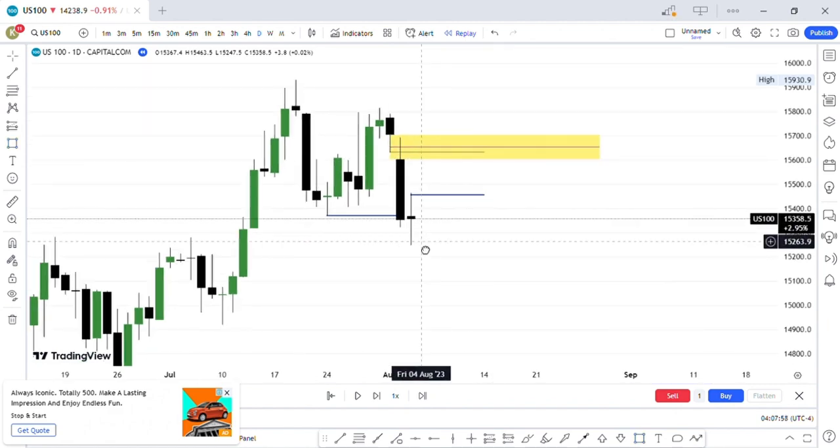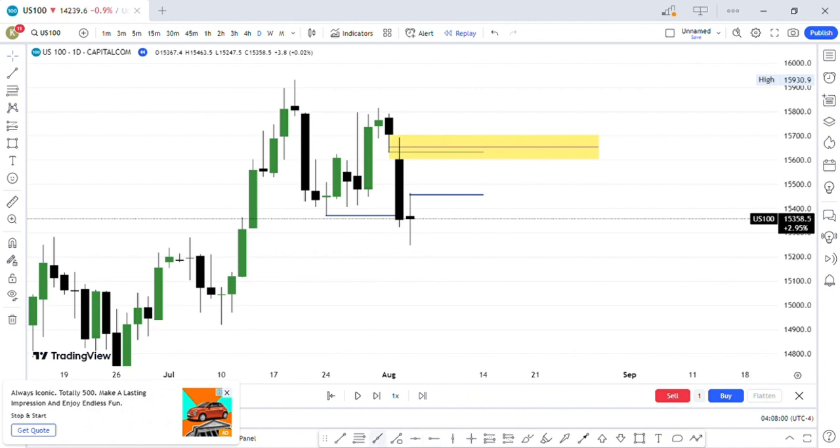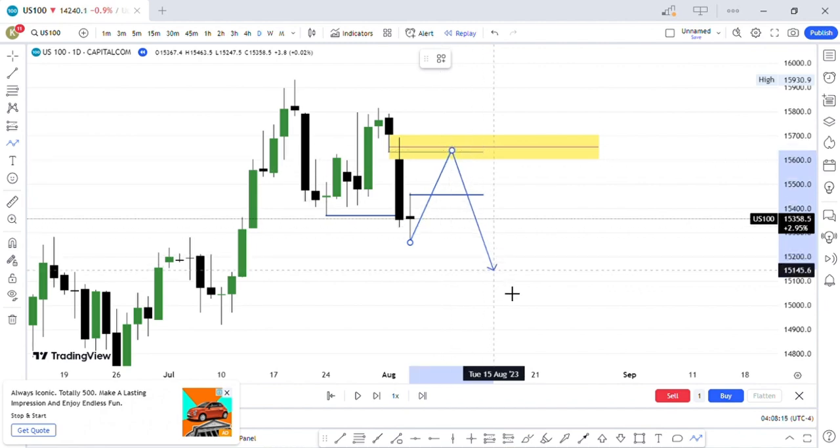So in this instance, what do we expect the market to do? We expect the market to come into the fair value gap, either 50% of it or into the volume imbalance before going down.